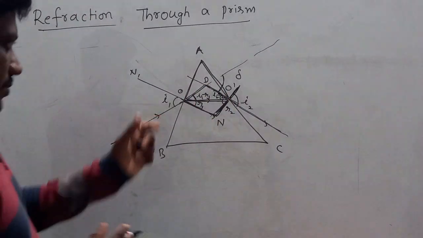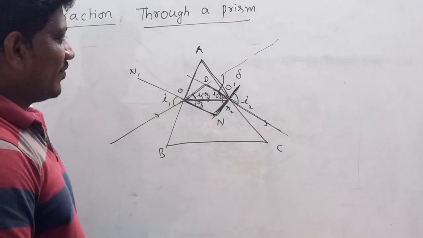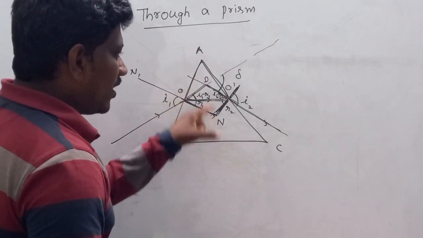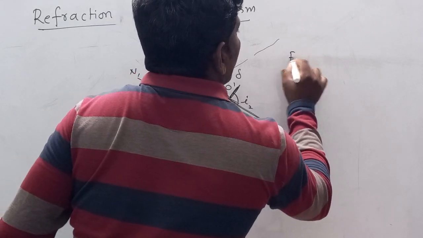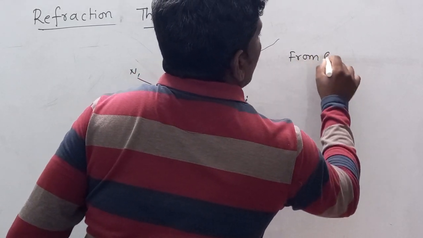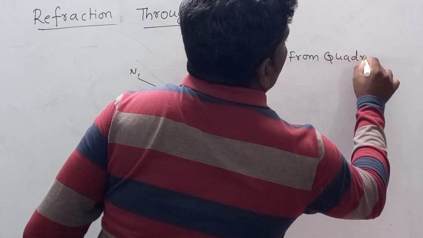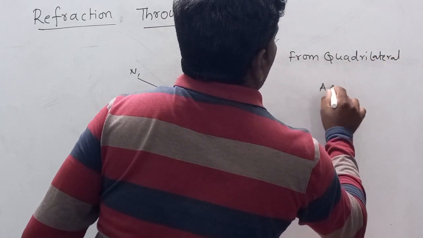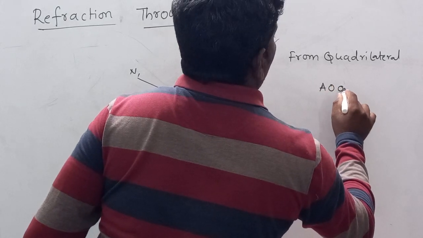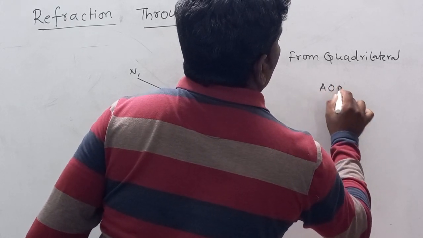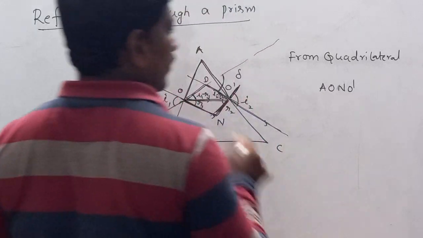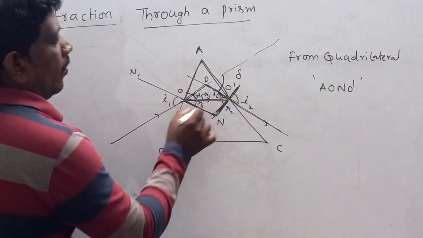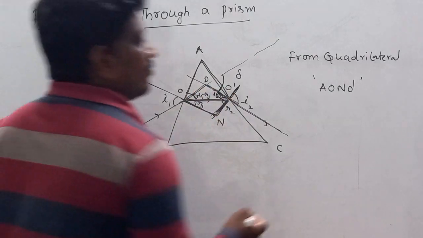Now we'll apply mathematical geometry. First we'll take a quadrilateral, AONO dash. From quadrilateral AONO dash, angle O dash will be 90 degrees.